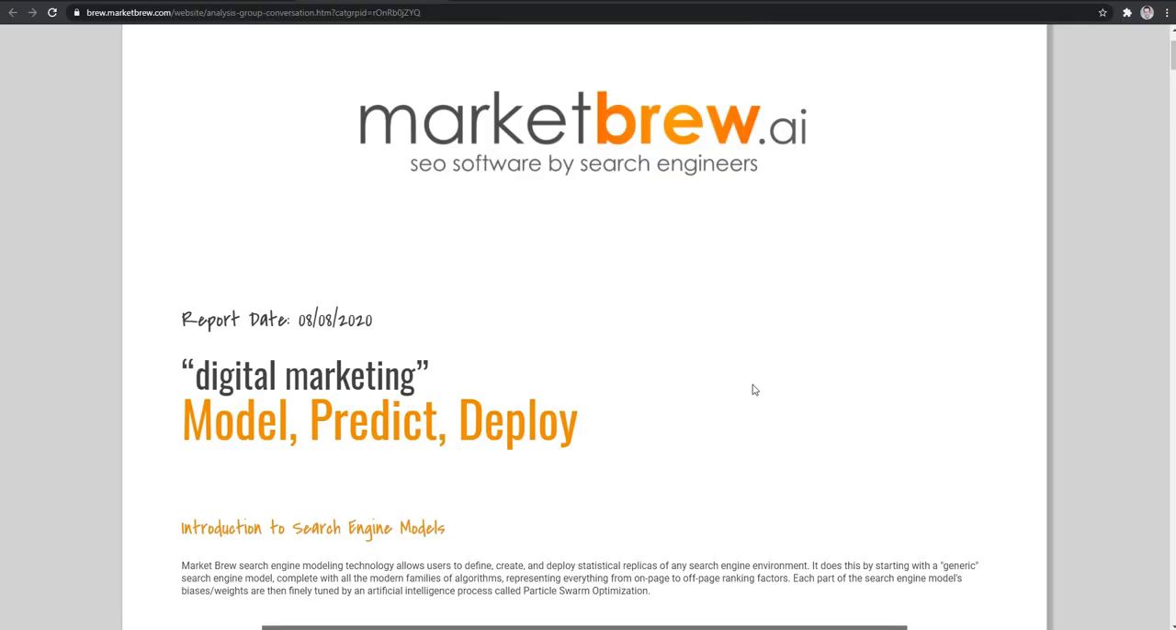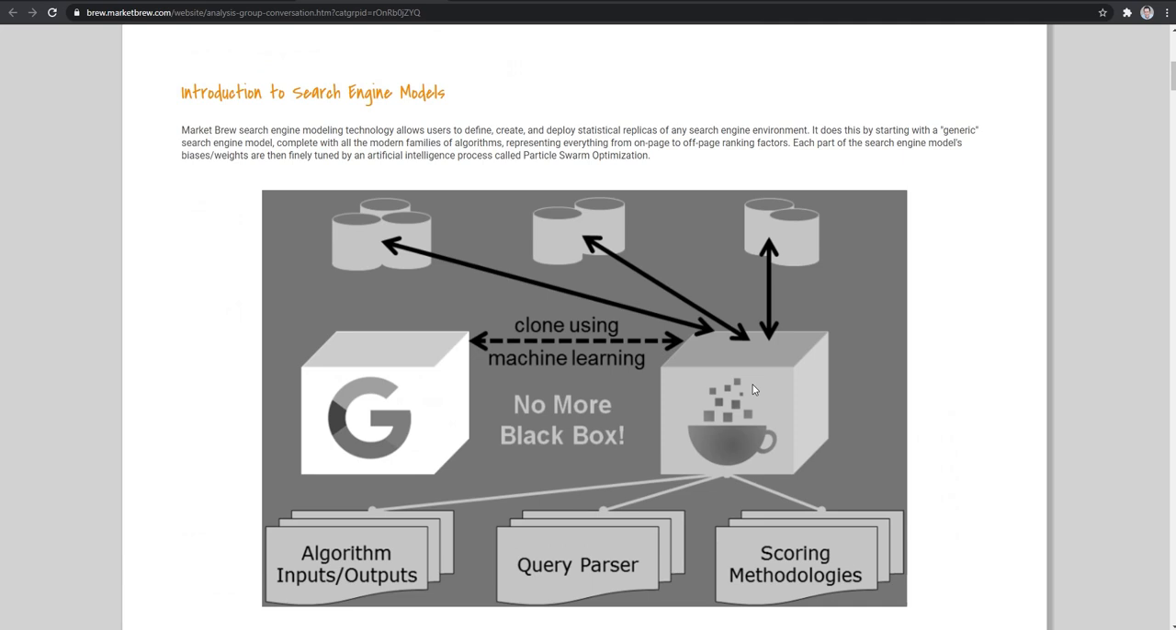Okay, we're going to take a look at a search engine model for digital marketing. If you're new to these search engine models, this search engine modeling technology allows users to define, create, and deploy statistical replicas of any search engine environment. It does this by starting with a generic search engine model, complete with all the modern families of algorithms, representing everything from on-page to off-page ranking factors. Each part of these search engine models' biases and weights are then finely tuned by an artificial intelligence process called particle swarm optimization. And at the conclusion of this AI process, the generic search engine model has been transformed into a very useful and highly calibrated replica of the real thing.